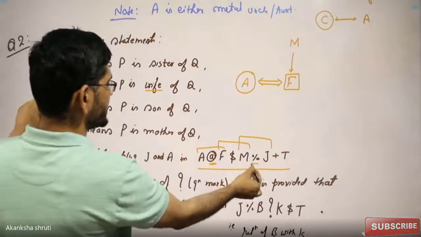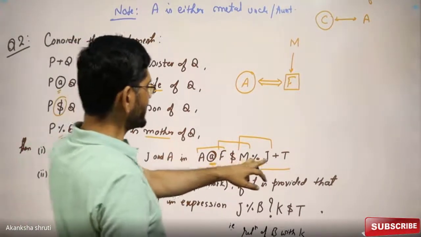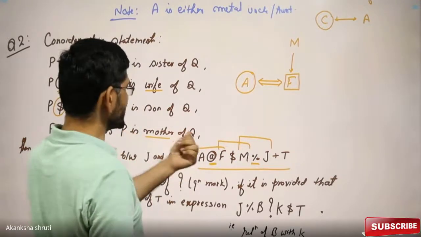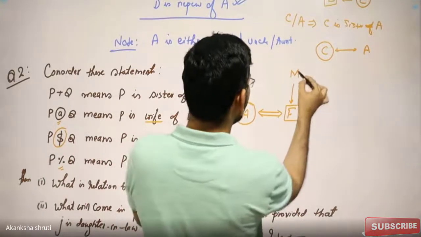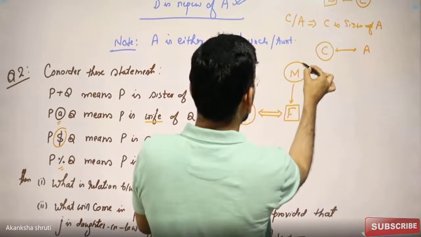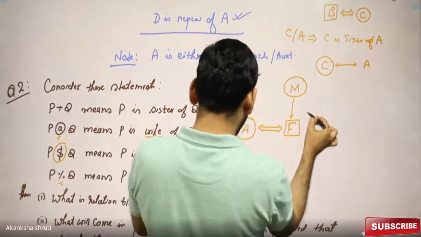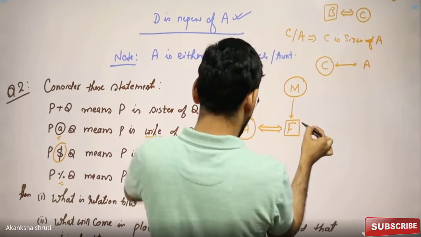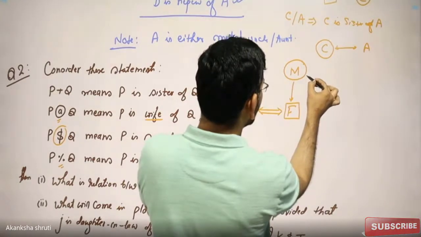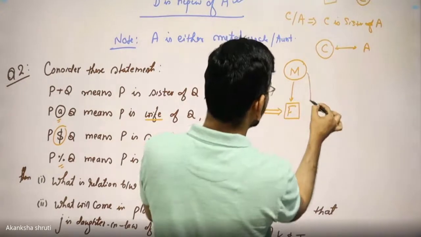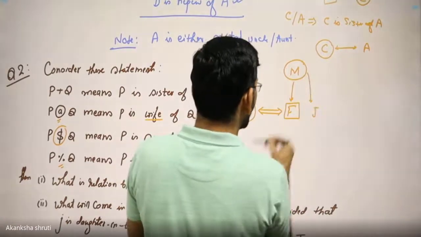This symbol percentage denotes mother. It means M percentage J means M is mother of J. So M is the mother of J. Means we need to draw another child, J. So one more child will be the J here, so that M becomes the mother of J.